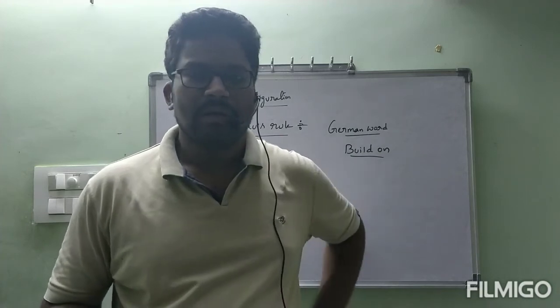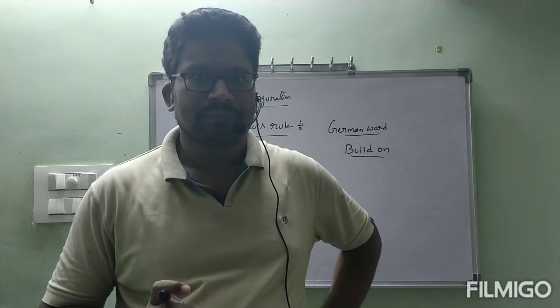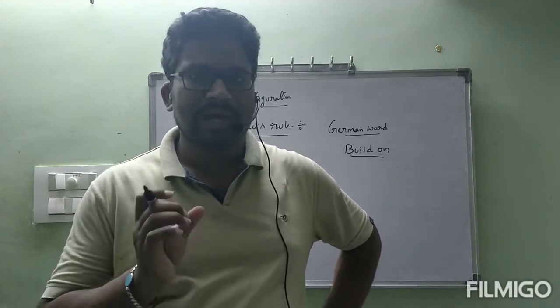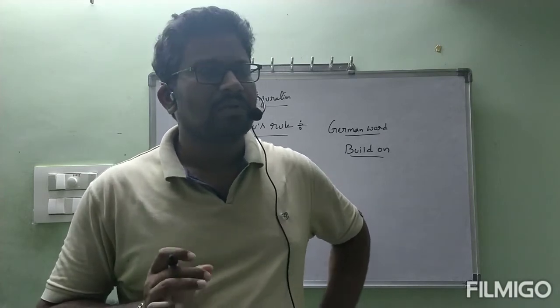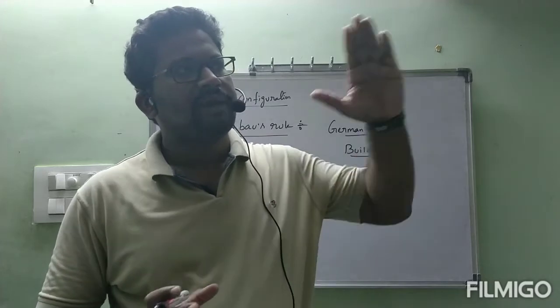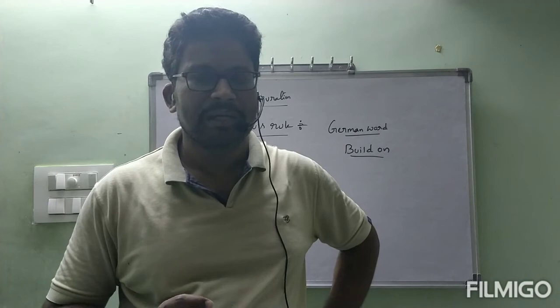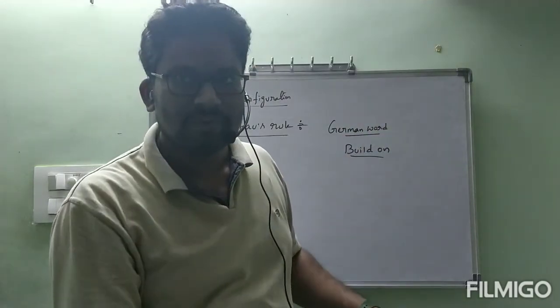You have joined a school. Let us take our school, Bharati Vidyalaya. You have joined as a 6th class student. Our building is a five-floor building, five stories.